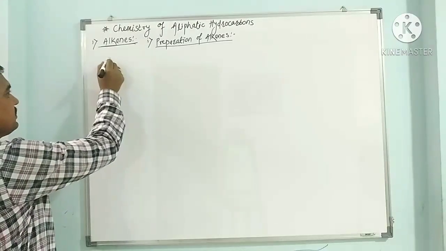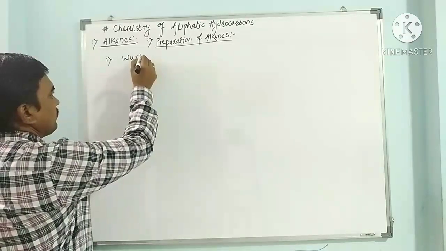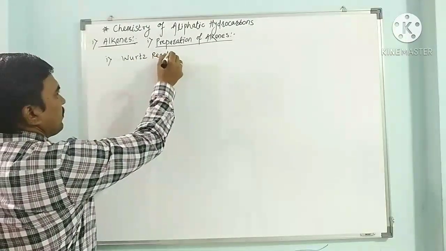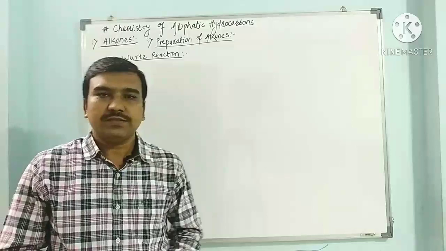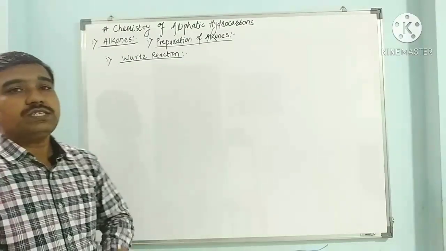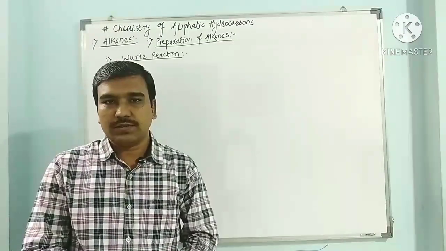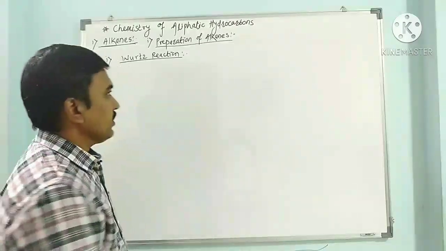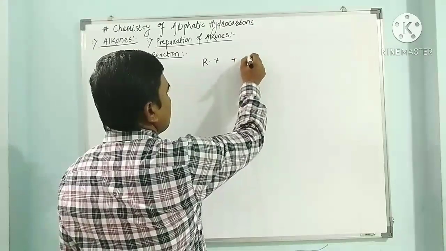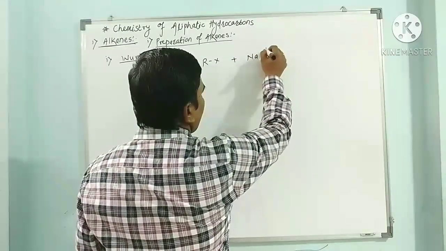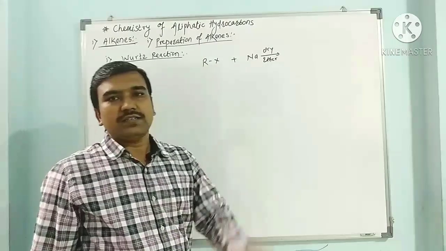The very famous reaction is the Wurtz reaction. Some people may pronounce it differently. Wurtz reaction is when an alkyl halide reacts with sodium metal and gives a higher hydrocarbon in the solvent dry ether. When RX, an alkyl halide, reacts with sodium metal in the solvent dry ether. Dry ether means anhydrous ether.